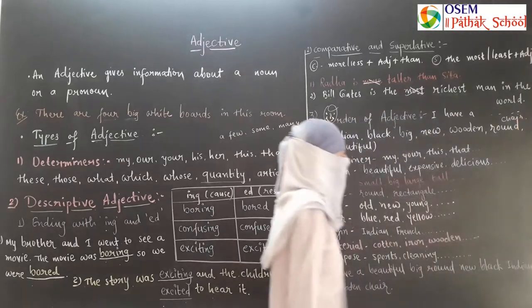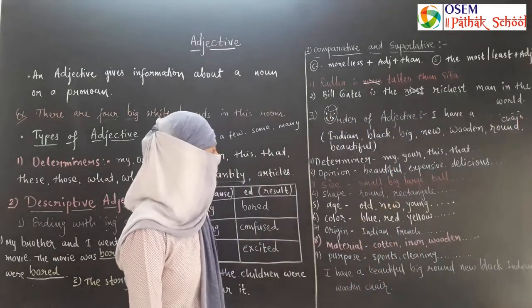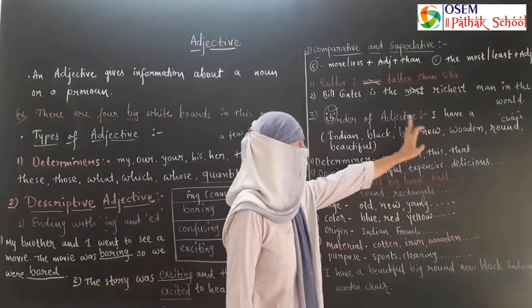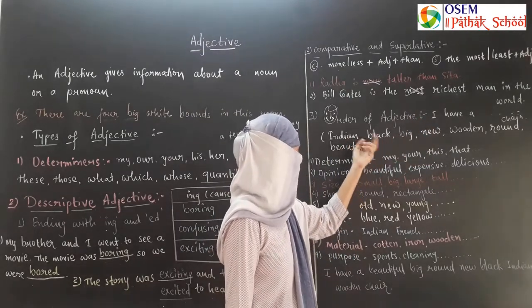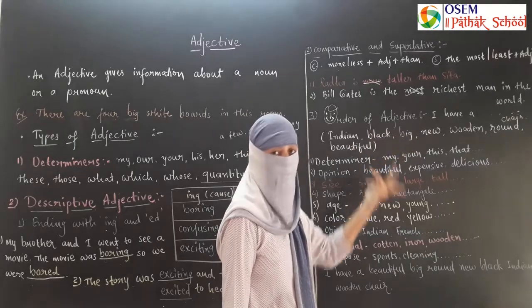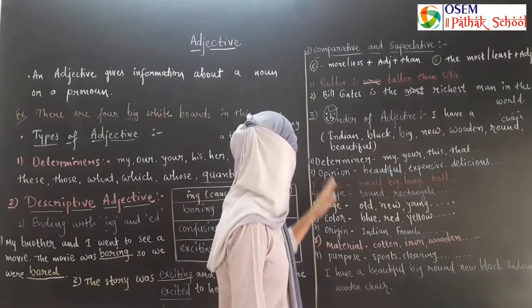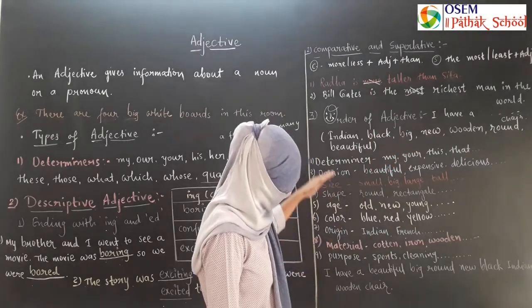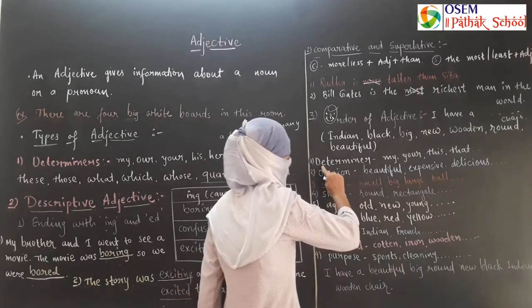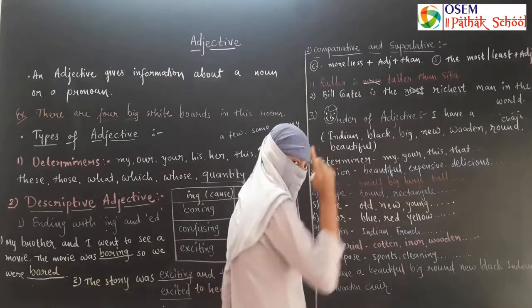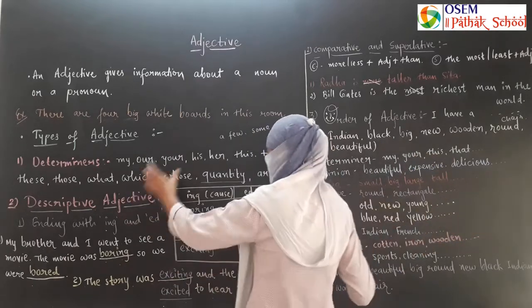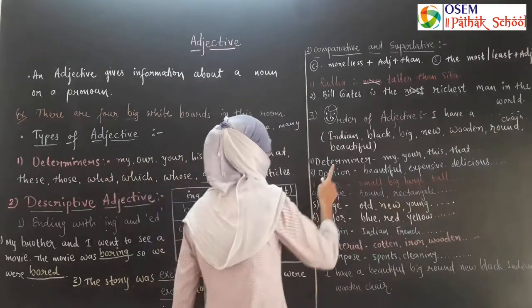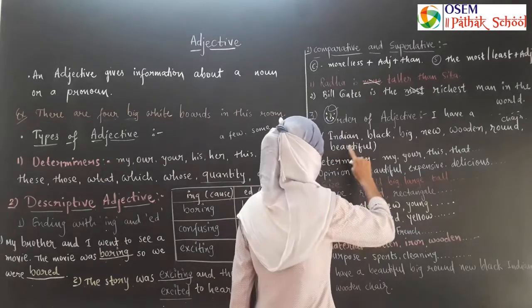Okay. Now put these adjectives in order. You feel confused. What should we write first? Black, Indian, big, new? Yes, we have some order like this. First of all, you have to put determiners. You know what determiners are? My, this, that. We have a list of determiners. First of all, put determiners.